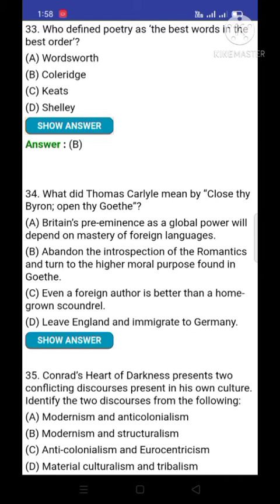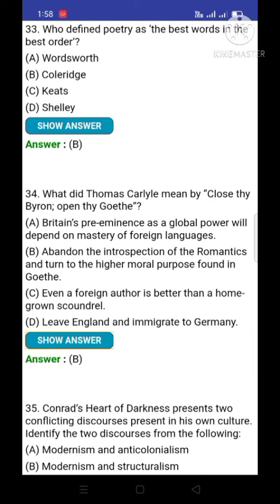Question number 34. What did Thomas Carlyle mean by close thy Byron, open thy Goethe? Option number B is correct: abandon the introspection of romantics and turn to the higher moral purpose found in Goethe. Means Thomas Carlyle meant that this line conveys the meaning like that.